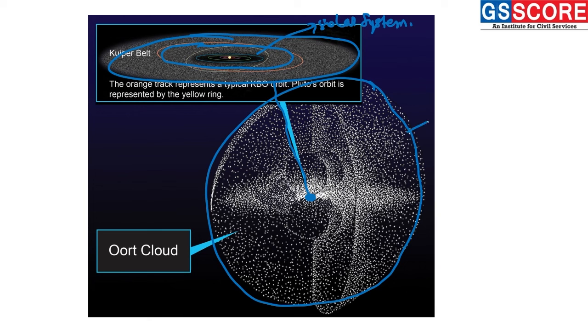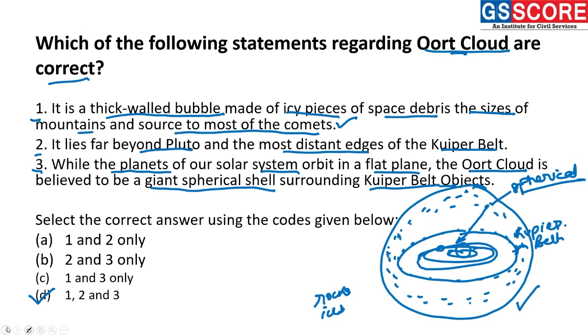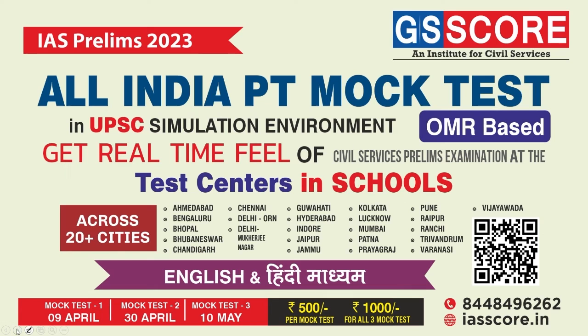Now the extent of this Oort cloud, we can see, ranges from 2000 astronomical units to 20,000 astronomical units, which is quite very large. So this is the Oort cloud of our Milky Way, inside which our solar system is present. Quite simple to understand. So here we can conclude all the questions.